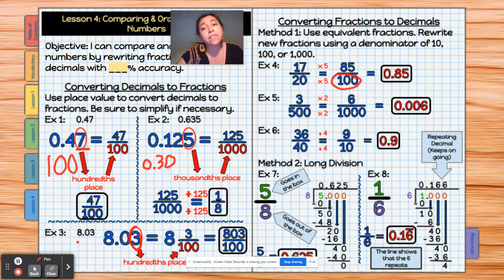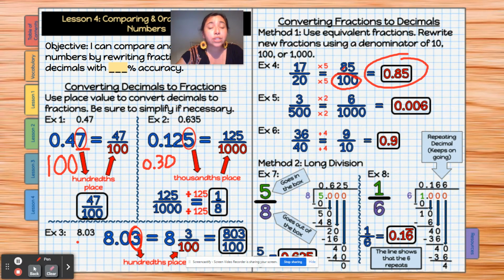So to get to 100, I know that if I multiply times 5 on the denominator, 20 times 5 equals 100. That's what I would get. But because I got times 5 on the bottom, I have to put it up in the top, multiply 17 times 5, and I get 85. Now, 85 over 100 translates to 0.85.